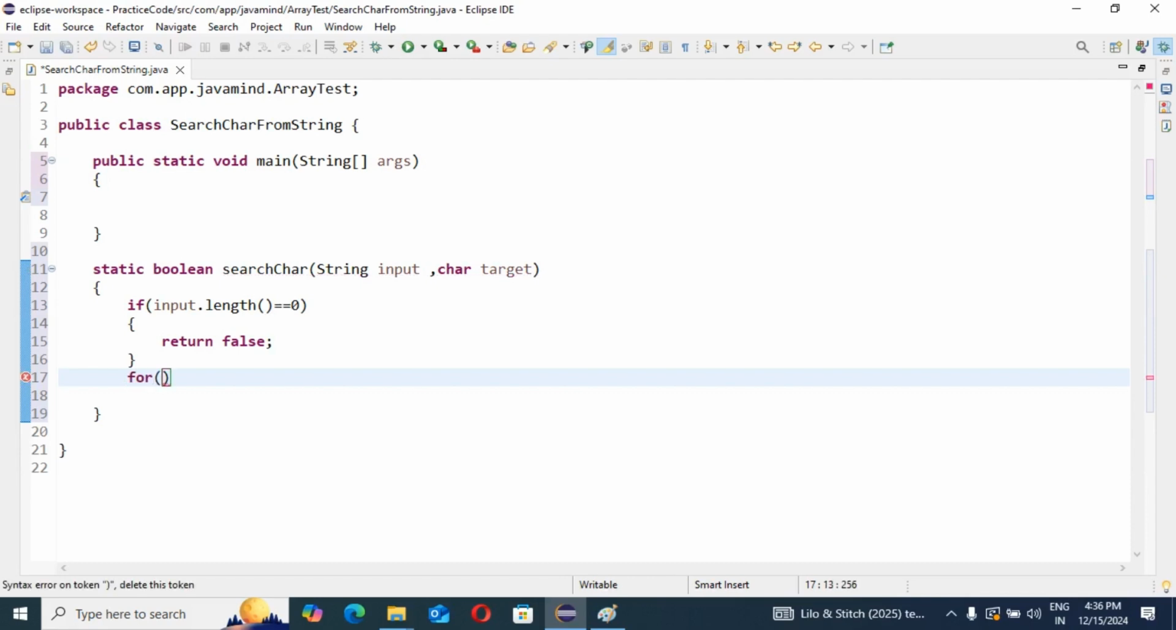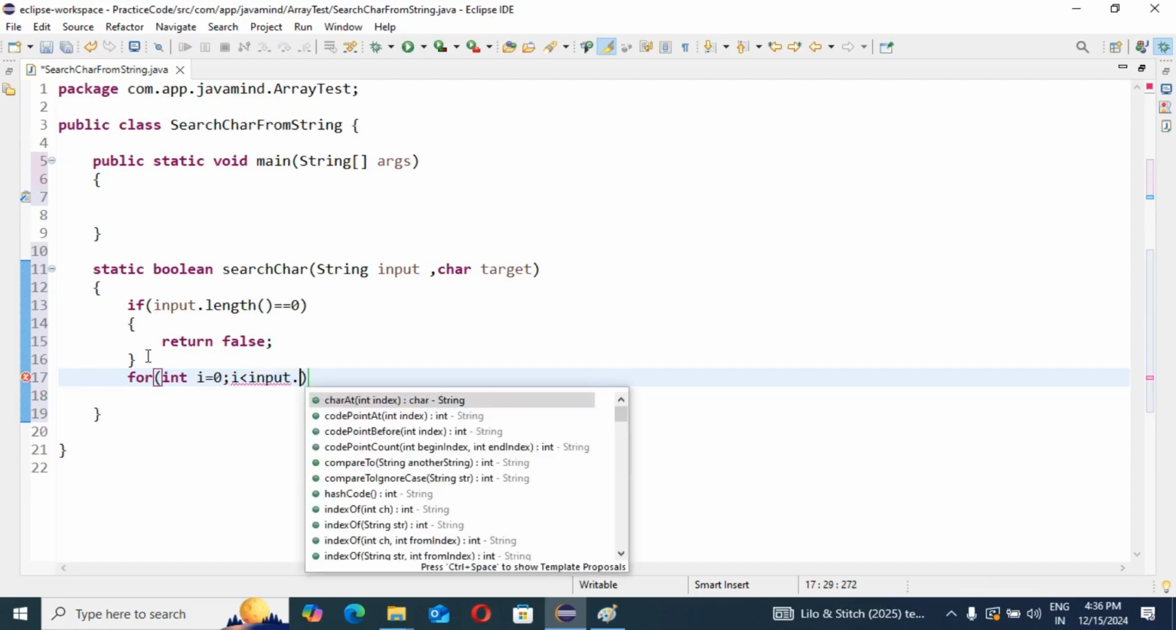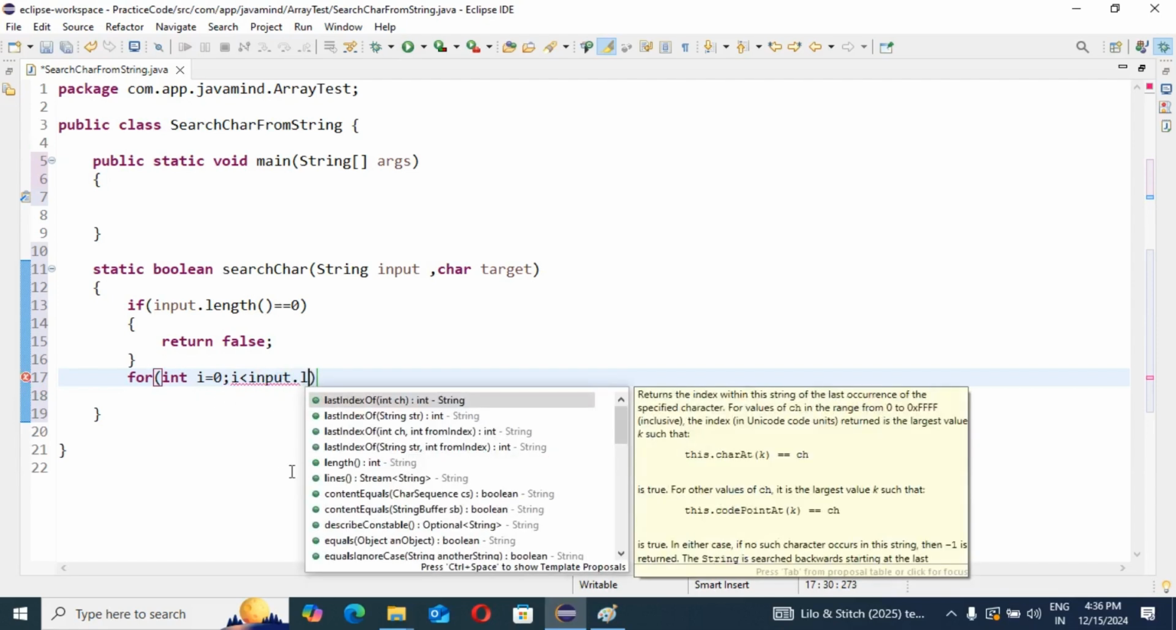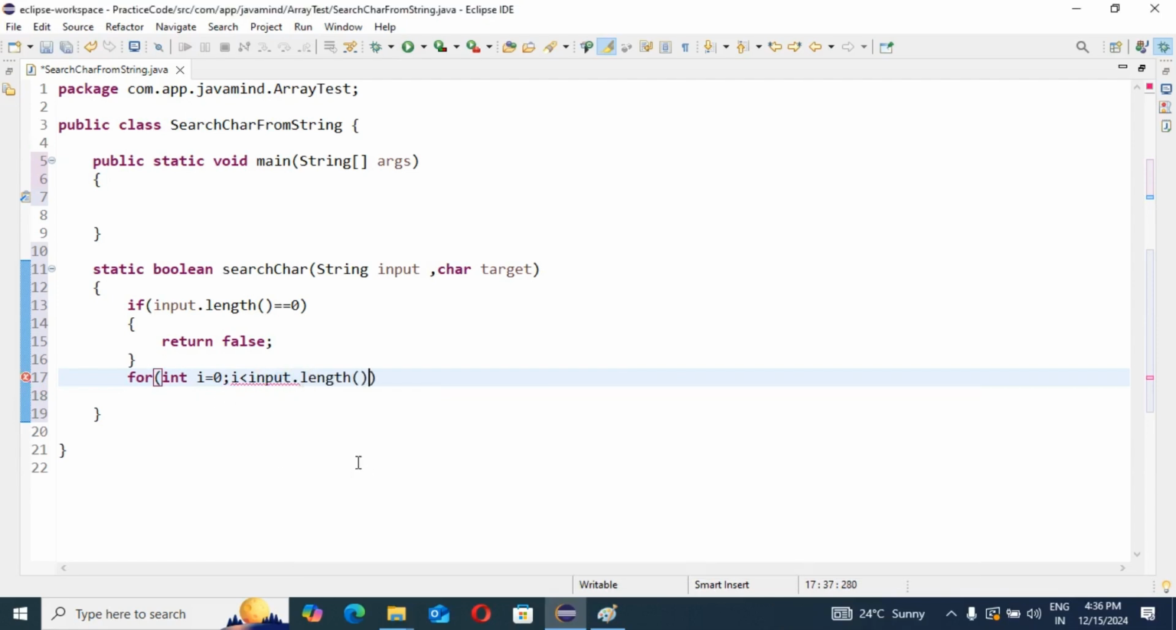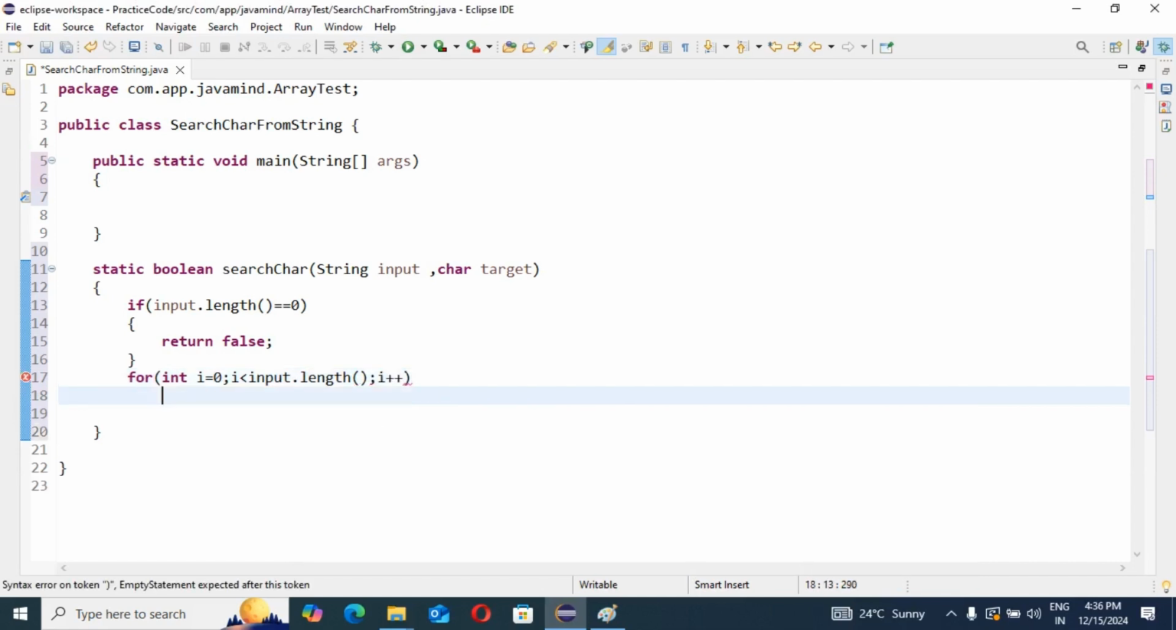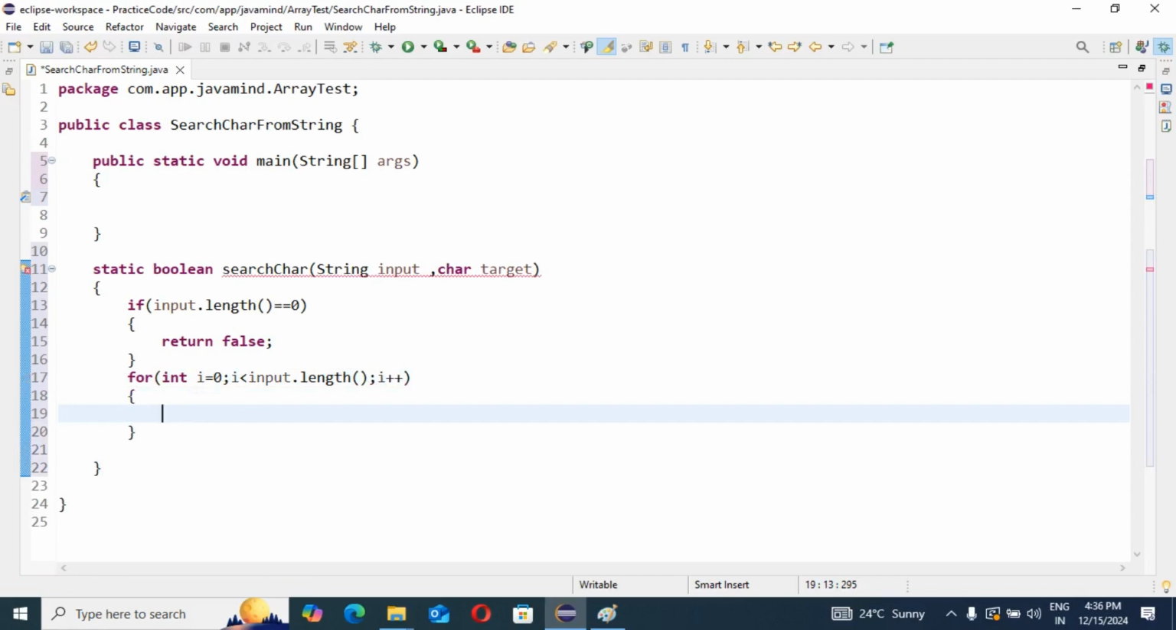So I will start the for loop with int i equals 0, and i less than the length. We have the length method in the String class. Then i plus plus. In a very simple way I am going to write the code, so just analyze how I am going to write it.